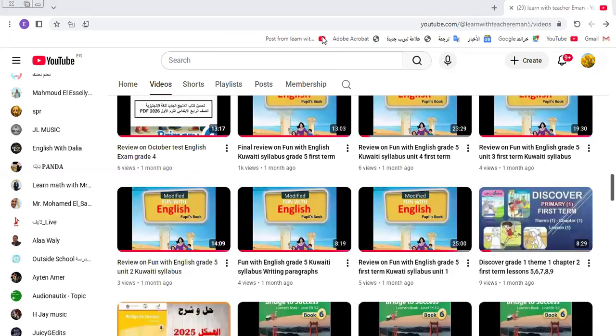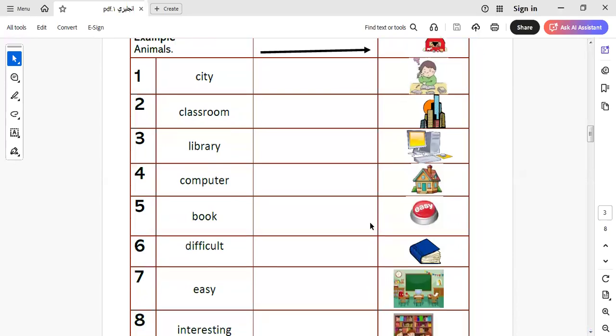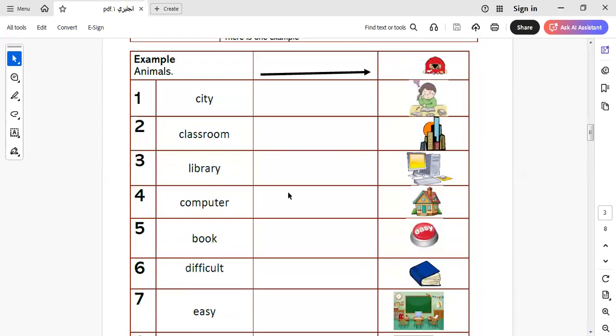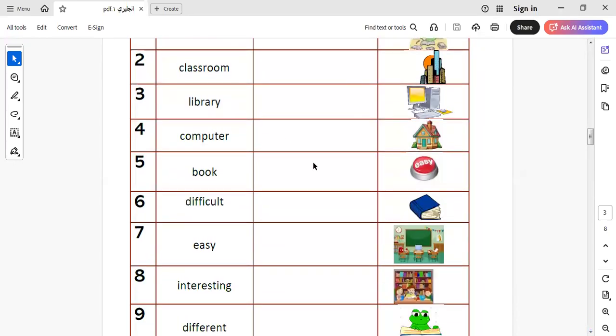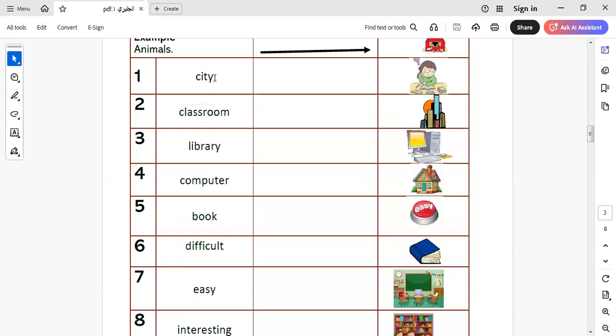Let's go to our review today. Today, I will make a quick review on grade 3 Emirati syllabus. Here is the kind of question that we will have in your exam test. Here we have SETI. Which one is SETI here? Here we have words and we have pictures related to each word. Here we have SETI.